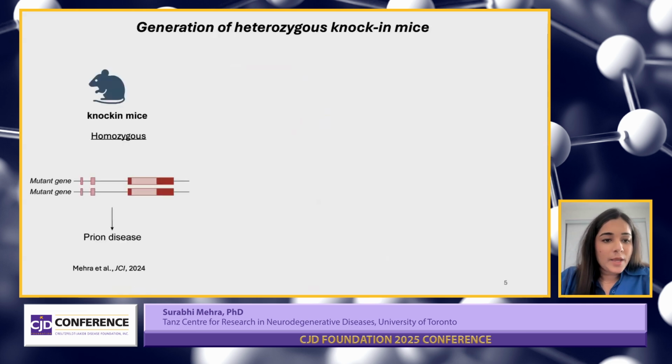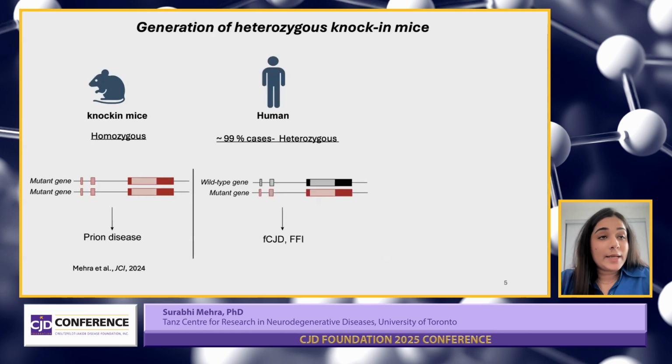So now, the knock-in mice that we generated here were homozygous, which means they had two copies of the mutant gene. But in actuality, like 99% of cases of human genetic disorders are heterozygous, which means they carry one copy of wild type and one copy of the mutant gene.